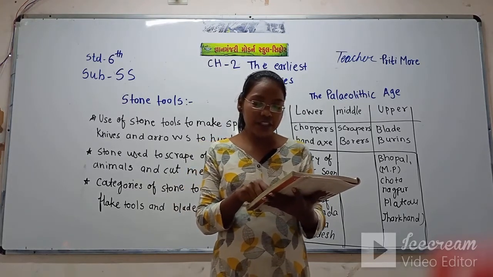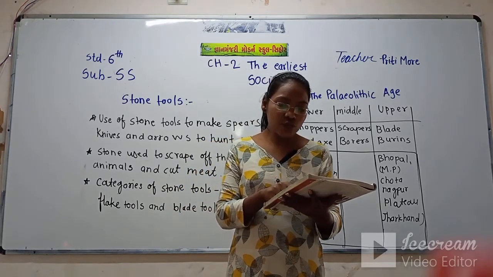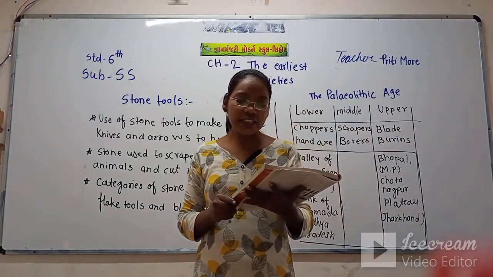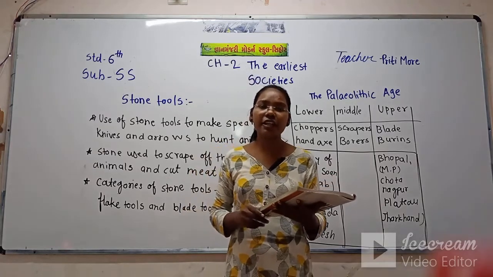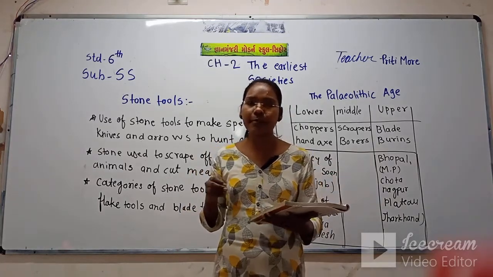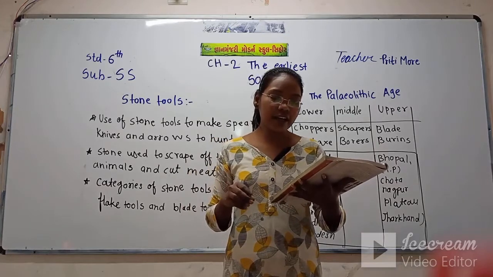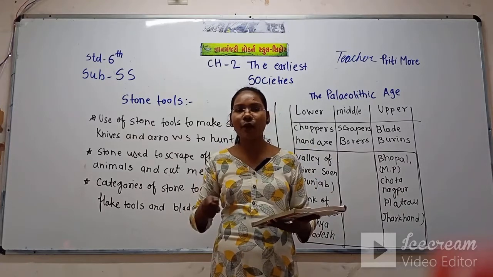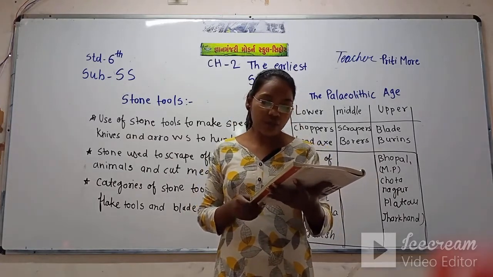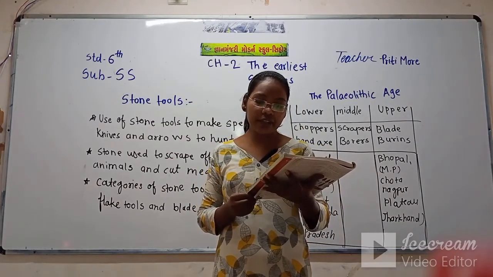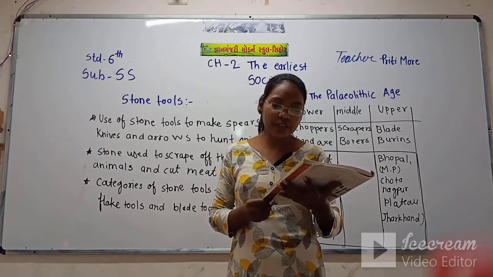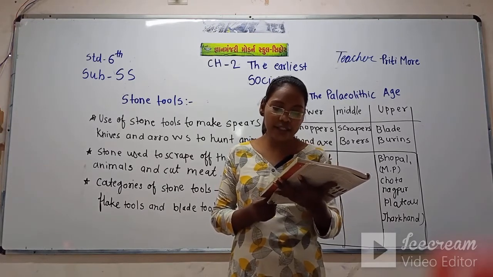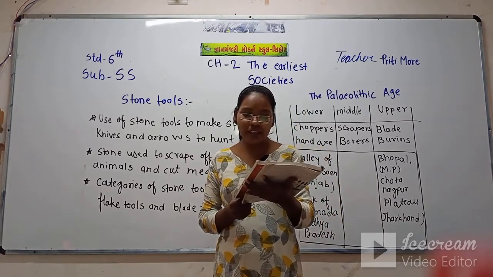Now, in the middle Paleolithic age, the main tools used were scrapers and borers. That means in the middle Paleolithic age they were using different kinds of tools, but made of stone only. They used the scraper to remove the skin of animals. Around this time, early humans began to live in groups and tribes and develop cultural forms such as cave painting and rock art, and also started the practice of burying the dead.